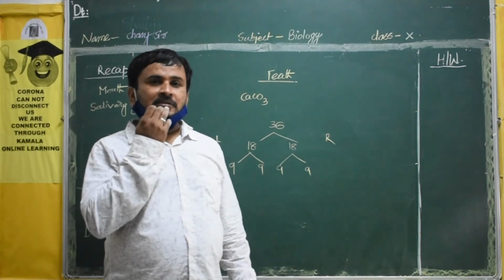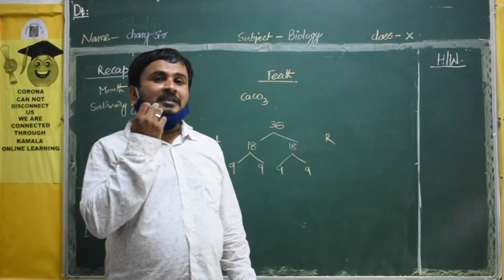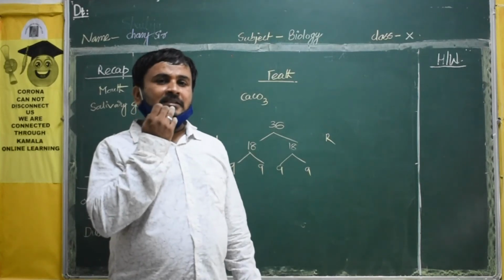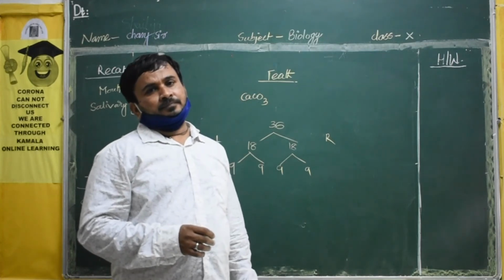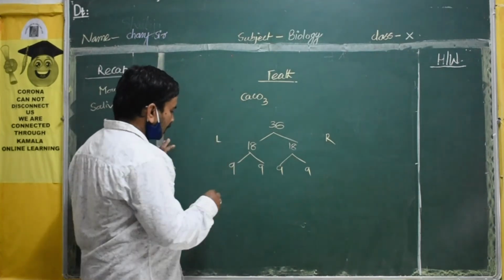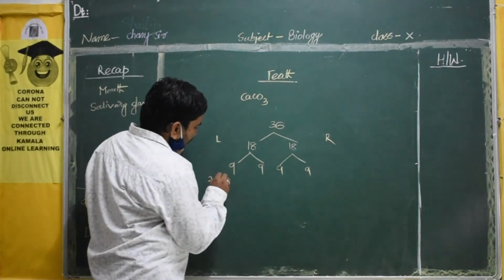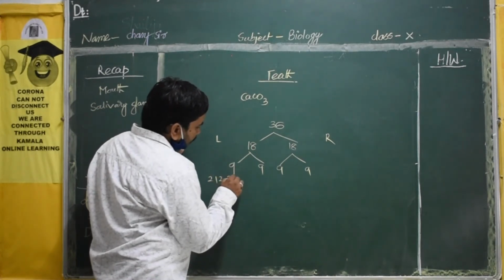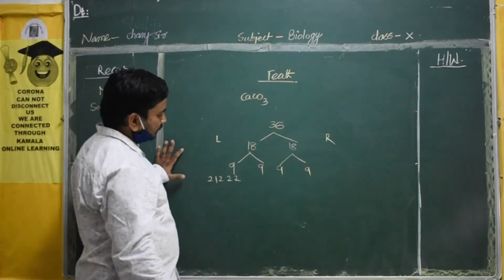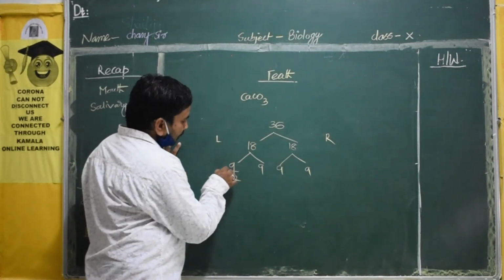Canines, incisors, molars and premolars. The formula: first 2 will be there, after that 1, after that 2, and again 2 and 2. How many total? 9 will be there.